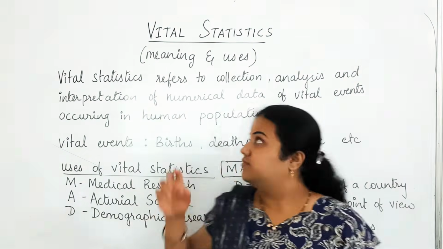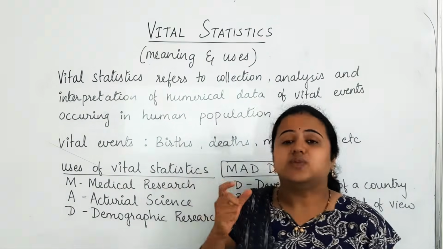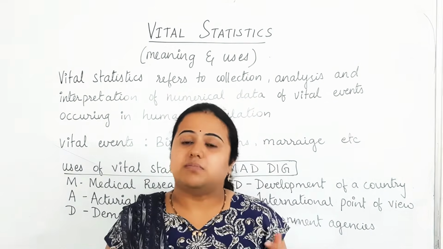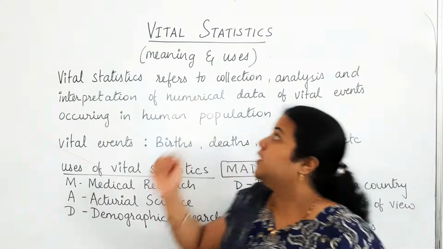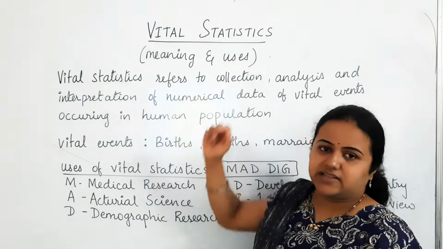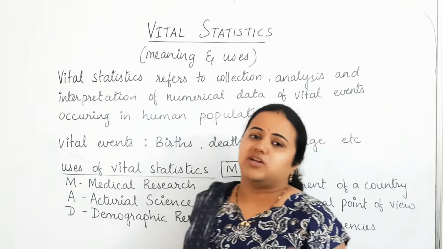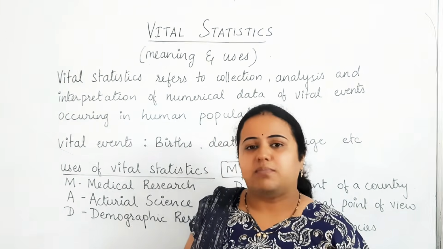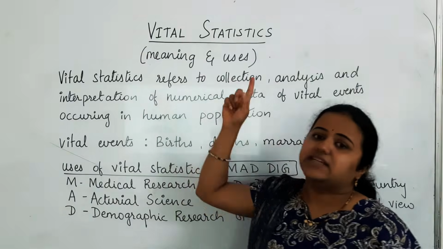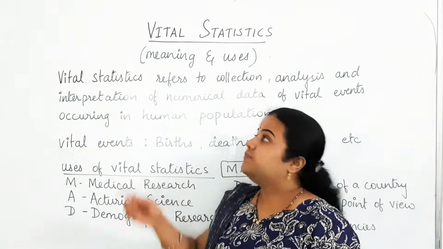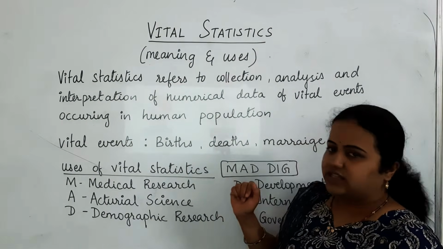So the statistics which deals with these important events, that is the births, deaths, etc., is called the vital statistics. The word vital means important. So the statistics dealing with these important events, which are births, deaths, is called vital statistics.